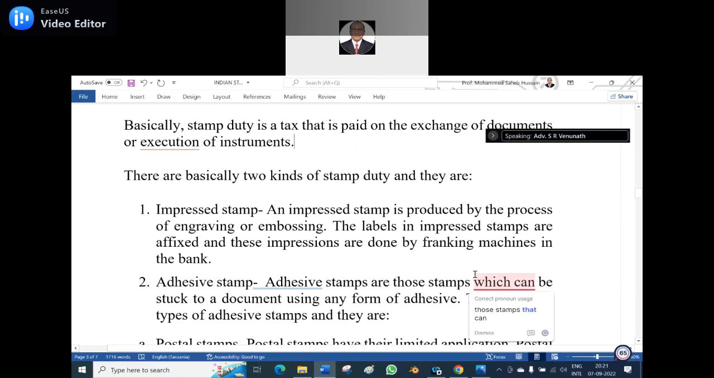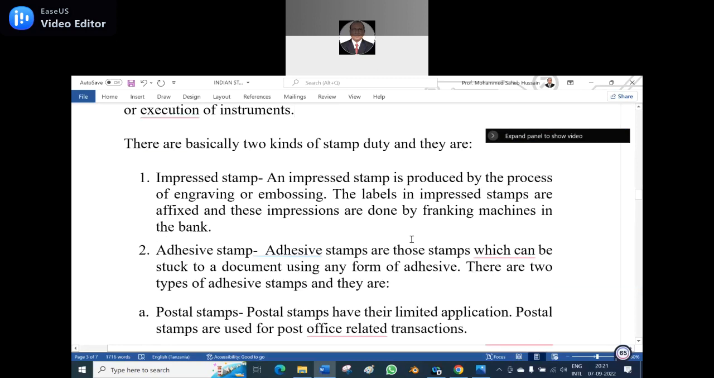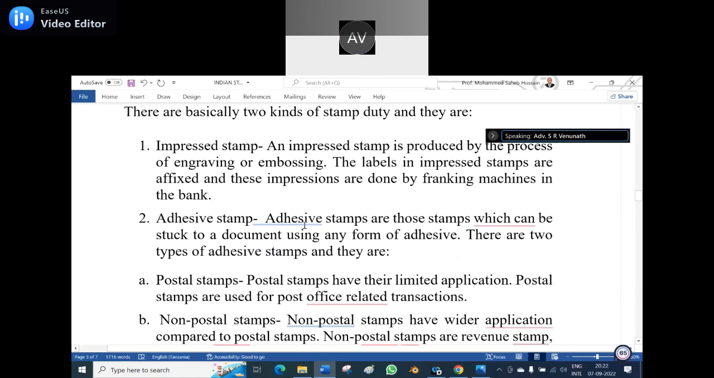And what will be the color of the stamp? It will be red color mostly. There is something called a common seal, which is normally for companies. That is embossed on white paper, and it is normally white only.